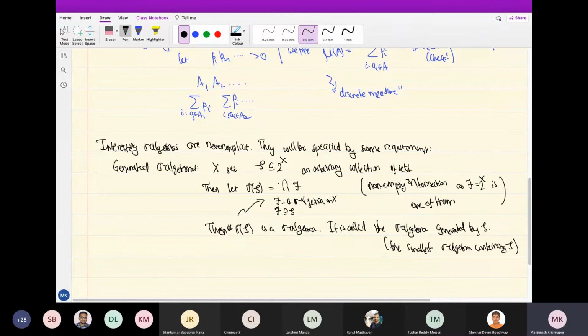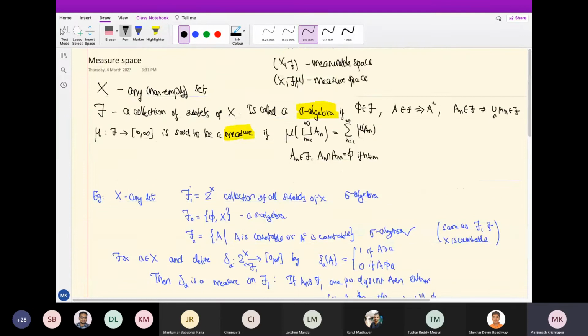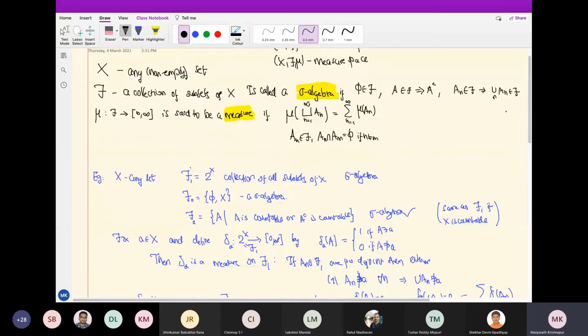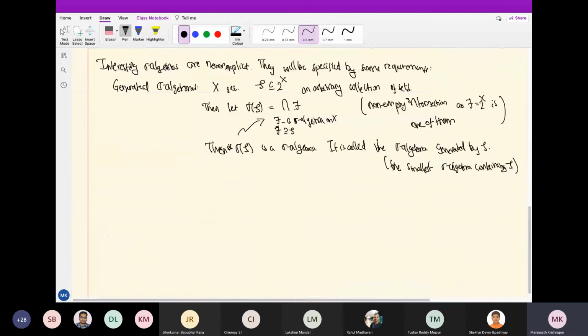But why is that a sigma algebra? It is very easy to see. You don't have to even worry about anything. See, sigma algebra is defined by closure properties. What does it say? Empty set should be there. And if some set is there, its complement should be there. If countably many sets are there, their union has to be there. So these closure properties go well under intersection, right? For example, empty set belongs to each of these Fs, so it will belong to the intersection. Now, suppose A is a set in sigma of S. That means A belongs to each one of these Fs. So A complement belongs to each one of these Fs. Therefore, A complement belongs to the intersection, namely sigma of S itself. So sigma S is also closed under complements.